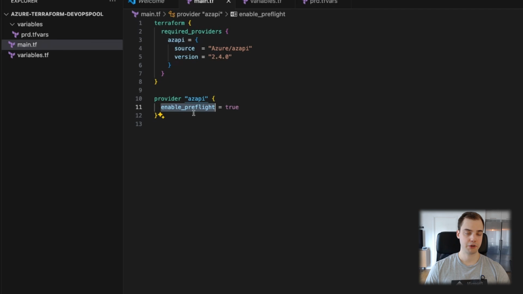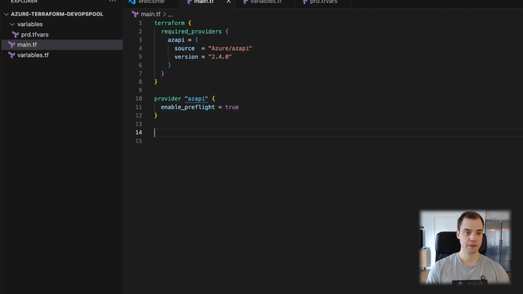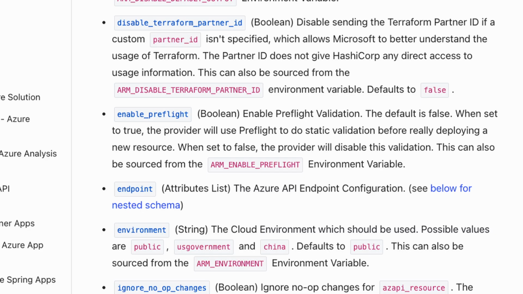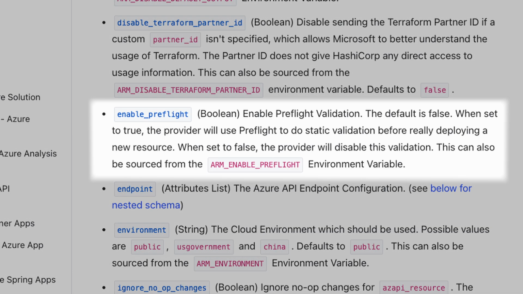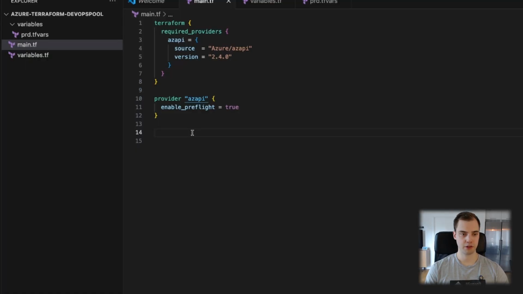If you don't know what pre-flight is, I made a video about it. The very short version is that sometimes you write Terraform configuration and you run a plan and everything looks good because according to Terraform rules, everything is okay. But then when you run the apply step and it is actually trying to deploy things to the cloud, you may have a policy which says you're not allowed to do this configuration, but the plan step doesn't know. However, if you enable pre-flight here, you can get alerted about this issue already at the plan stage. So it's a great way to save some time. So the first thing we need is a resource group.